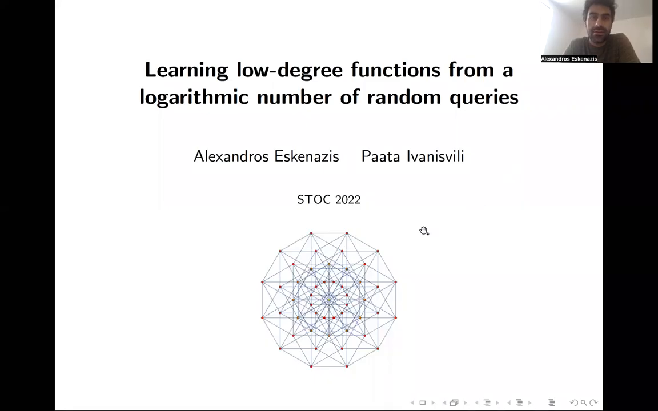This is a talk on my joint work with Paata Ivanisvili on learning polynomials on the discrete hypercube that will be presented in STOC. Now, before I move on to the main subject of the talk, which is learning, let me start with a crash course on analysis of the discrete cube.